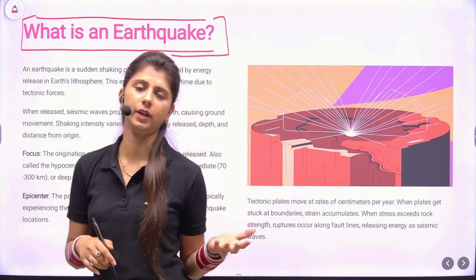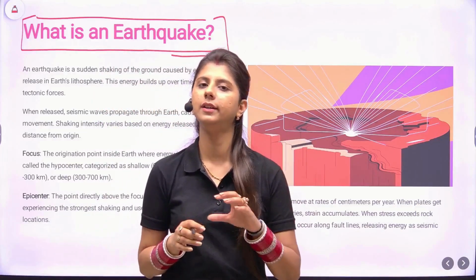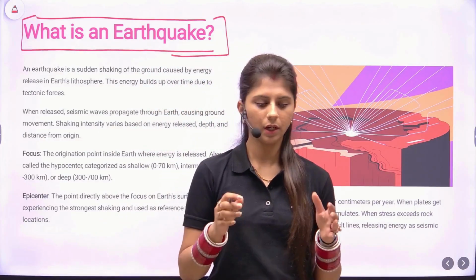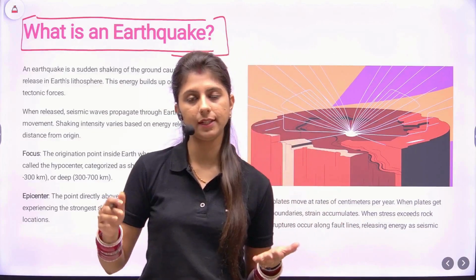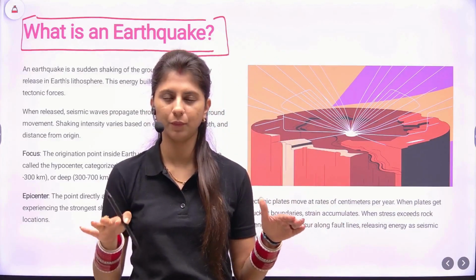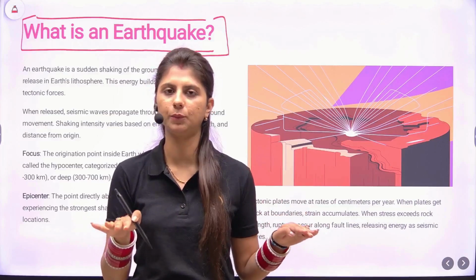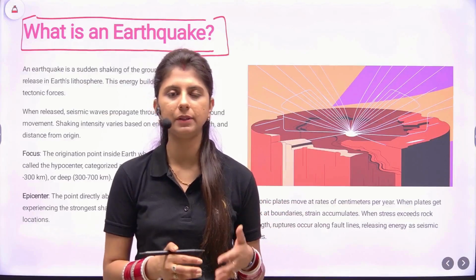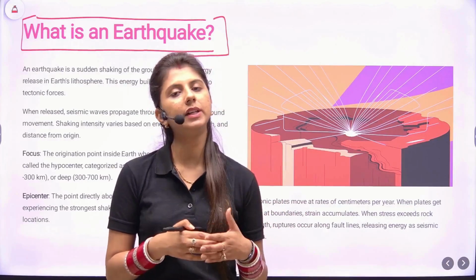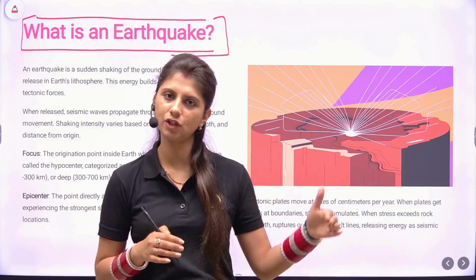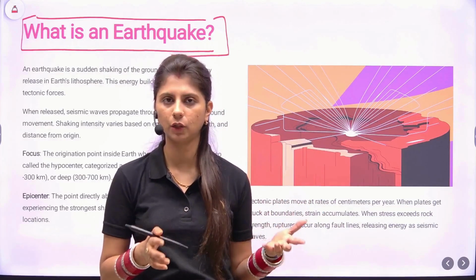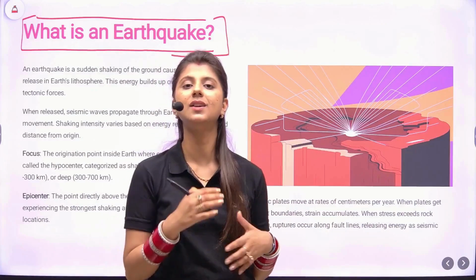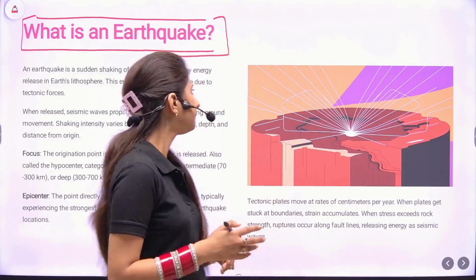So you all must be aware that our earth consists of lithosphere, and that lithosphere is made up of rocks. Now all these rocks are present in certain equilibrium, which is known as the gravitational equilibrium, to maintain balance. But this balance, this equilibrium gets disturbed. And whenever it gets disturbed, we feel oscillation or vibration called as earthquake. Now, why do we feel these disturbances? Because the earth is in constant motion.